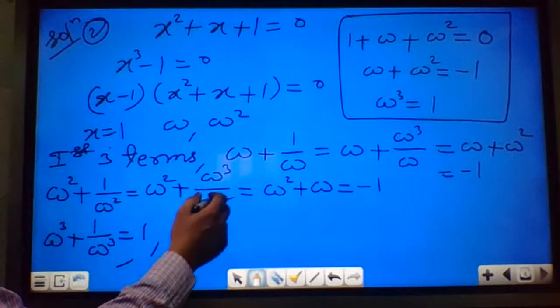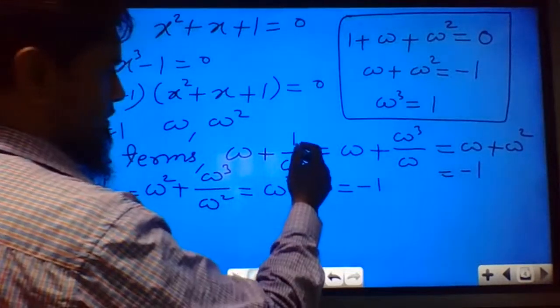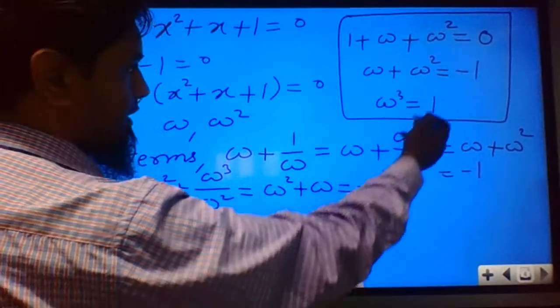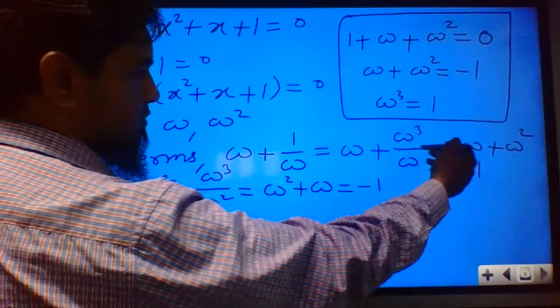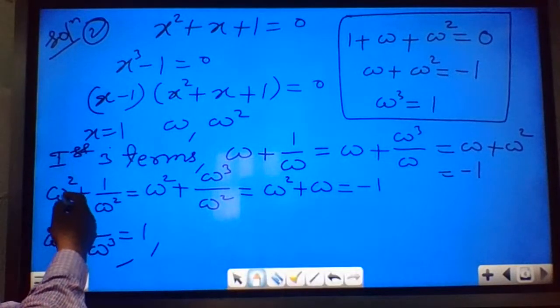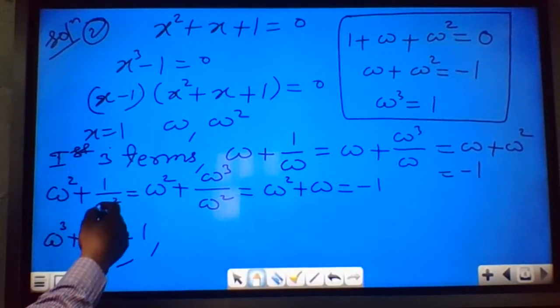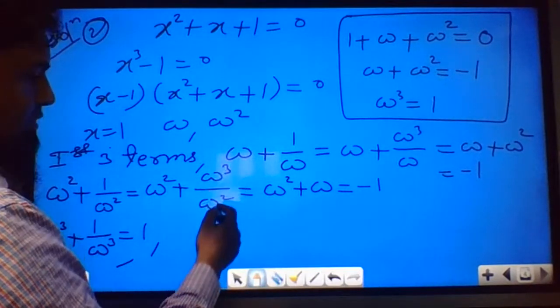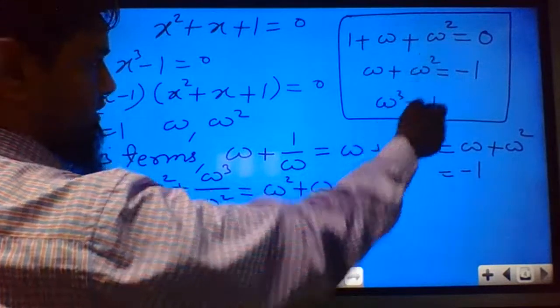Now, the first term is omega plus 1 by omega. We can write 1 as omega cube, so we are getting omega plus omega square, which is equal to minus 1. Similarly, the second term, omega square plus 1 by omega square, again we can write 1 as omega cube. So we get omega plus omega square, that is minus 1.